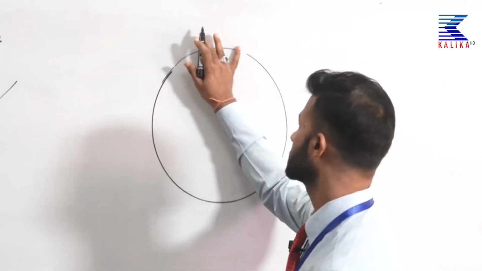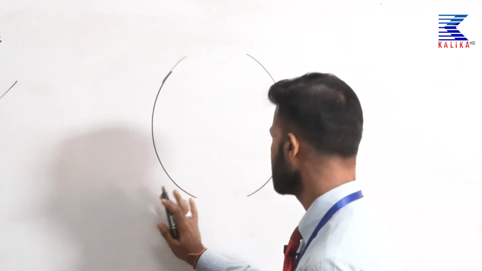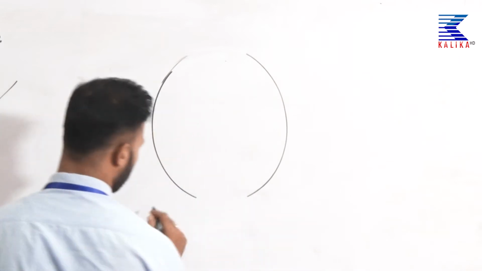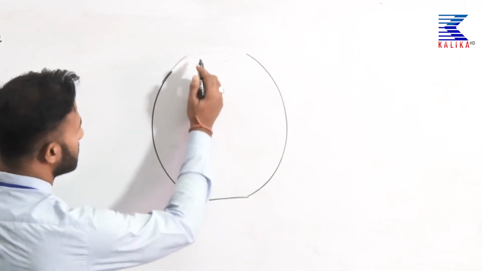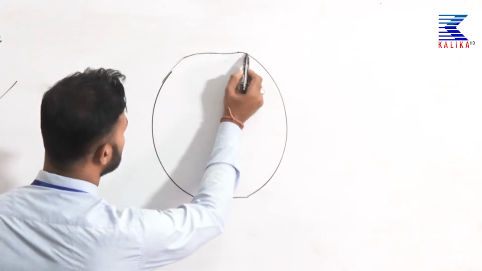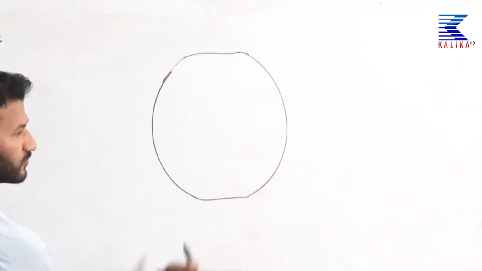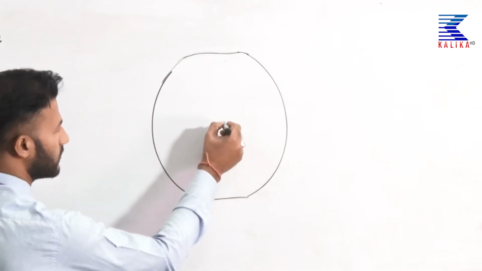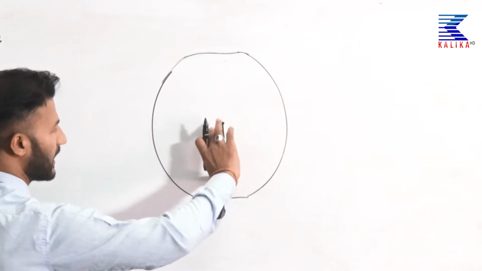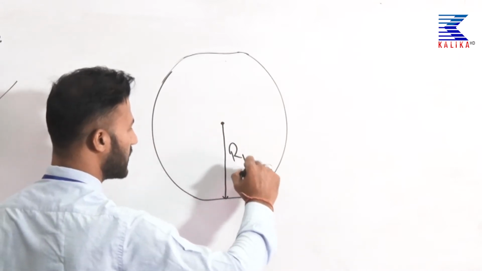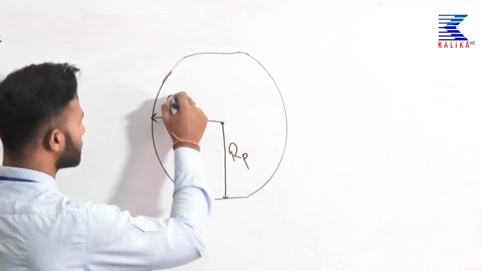Actually earth is somehow flattened at the poles and bulging at the equator. Let me just figure it out a bit. Look at this structure now. It's a little bit changed. Means some part of polar region is flattened toward the center. So if this is the center, the polar radius Rp is quite shorter than the equatorial radius.